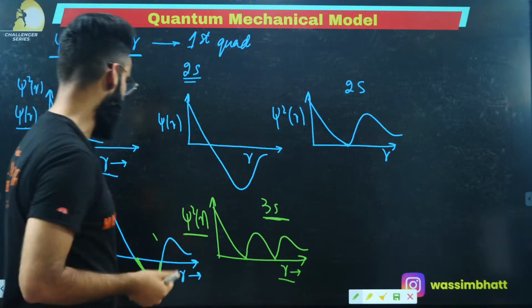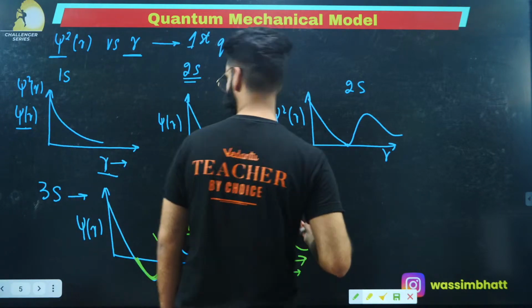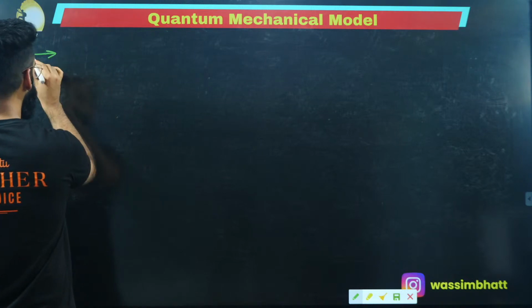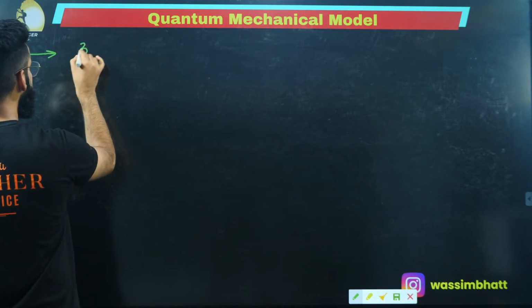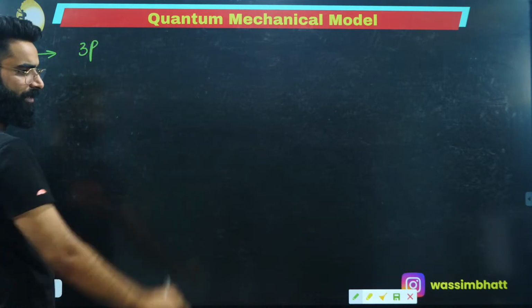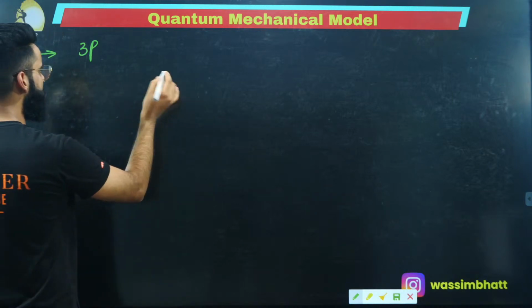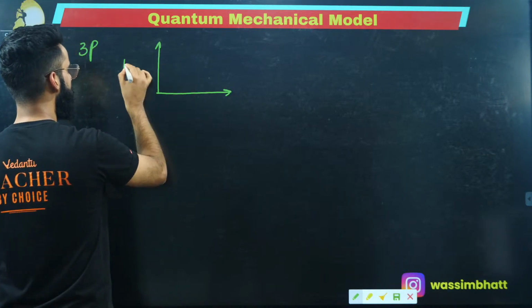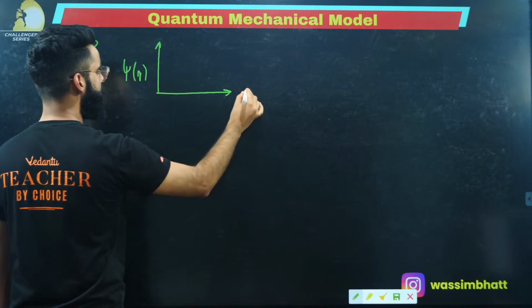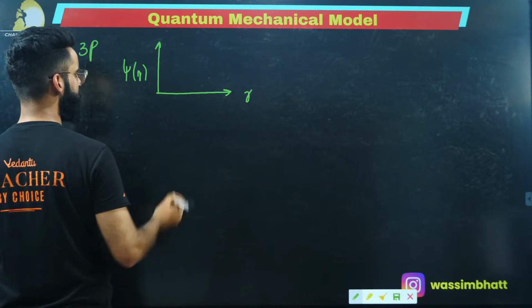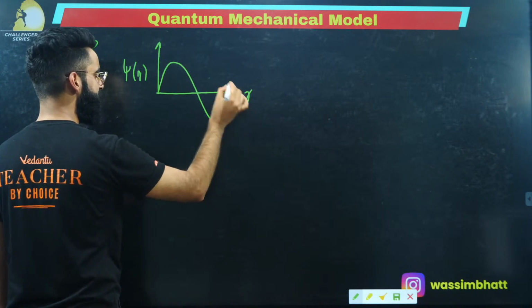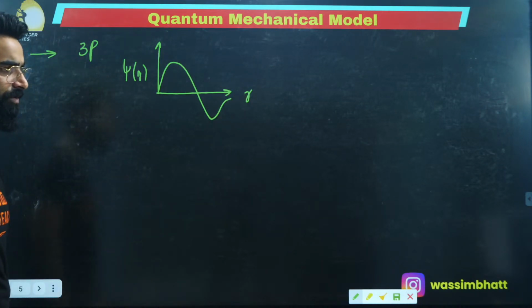Okay, one more thing. I'm sure you have made all these curves. Few more curves. For example, I'm starting with 3p. What was the psi versus r curve for 3p? Yes, it was starting from here, right? Then it was going down, then it was like this. Okay, this was psi versus r curve for 3p.